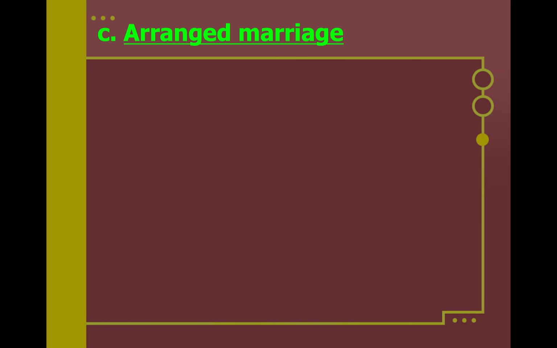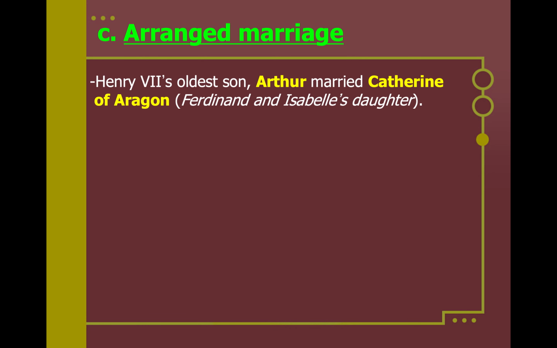Let's get into this arranged marriage, because this is where things really start to get a little complicated. Henry VII's oldest son, Arthur, married Catherine of Aragon. This is Ferdinand and Isabella's daughter. Now, you might be like, whoa, dude, we got this crazy family tree. We're going to go over the family tree. Ferdinand and Isabella did have children. We've talked about one of their children before. That was Joanna. She married the HRE emperor, and they had Charles V. And we've been talking about Charles V in his conflict with Martin Luther.